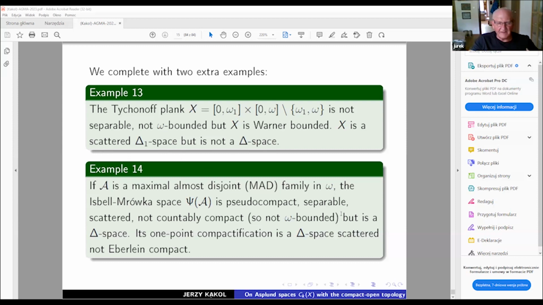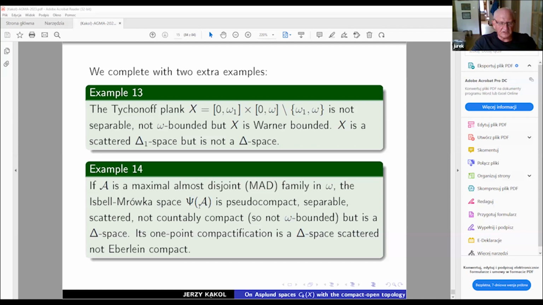Another very interesting example, also well recognized and investigated by many people, is the so-called Isbell-Mrówka space. The starting point is just to consider a maximal almost disjoint, so-called MAD, family in the natural numbers, with a special topology, which I'm not going to define.